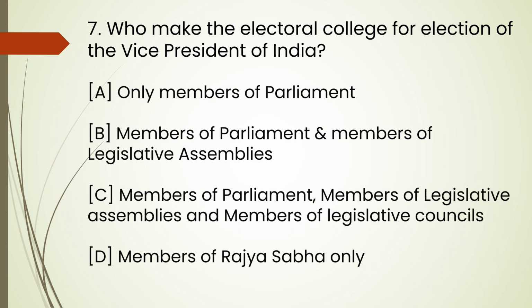Or is it option B, members of parliament and members of legislative assemblies? Option C, members of parliament, members of legislative assemblies, and members of legislative councils. Or is it option D, that is members of Rajya Sabha only?